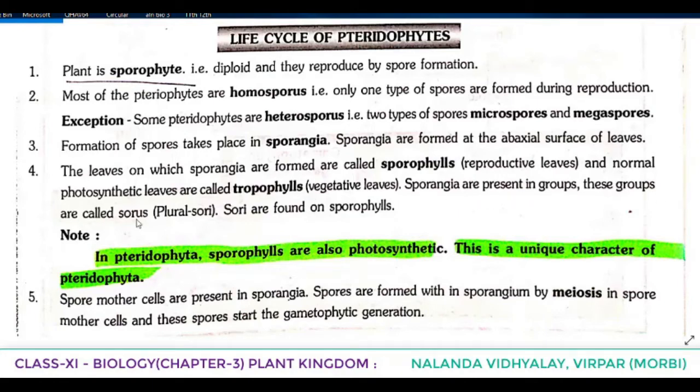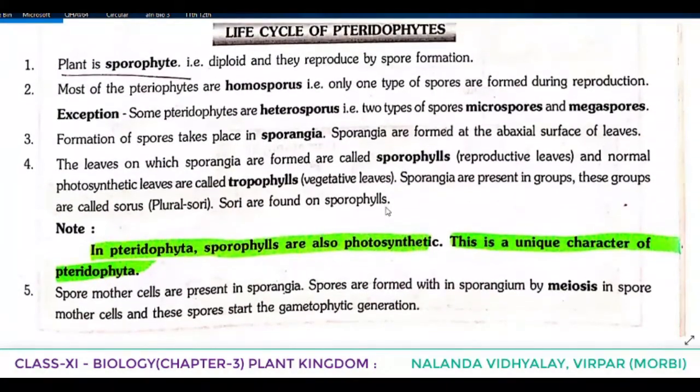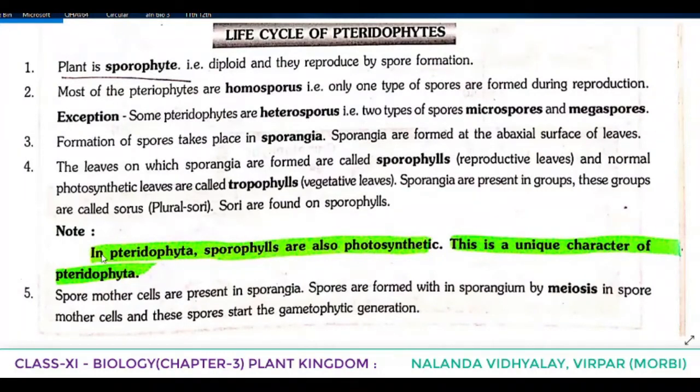These groups are called sorus. Once again see, sporangia are present in groups and these groups are called sorus and the plural is sori, and sori are found on sporophylls. Sporophylls means what? The leaves on which sporangia are formed are called sporophylls. So here one note is given. In Pteridophyta, sporophylls are also photosynthetic. It's a very important point. In Pteridophyta, even sporophylls are also photosynthetic. This is a unique character of Pteridophyta.